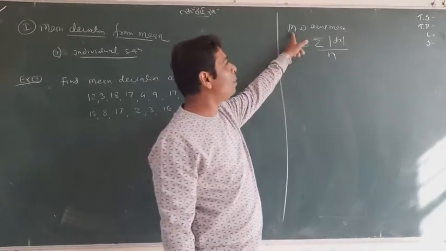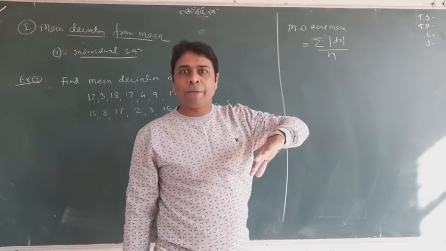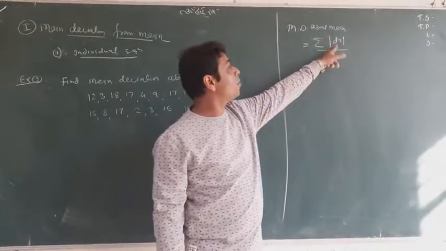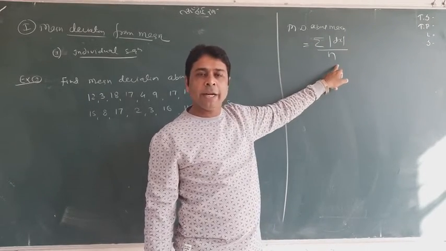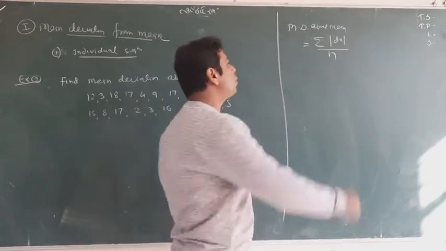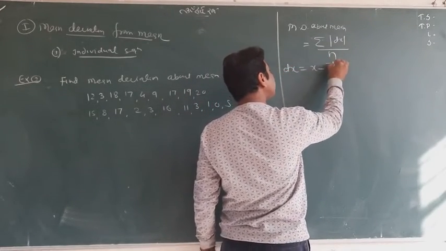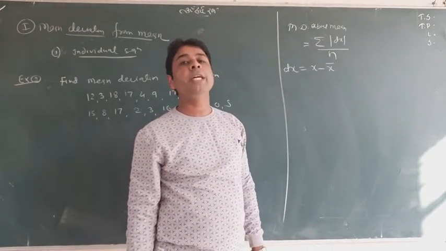That's why it is called mean deviation. We are finding the mean of the deviation. This is the deviation and the whole is a mean, because we are dividing by n. It means we are finding the mean. So dx is called the deviation, which means x minus x bar, where x bar is the mean, so that it is called mean deviation.